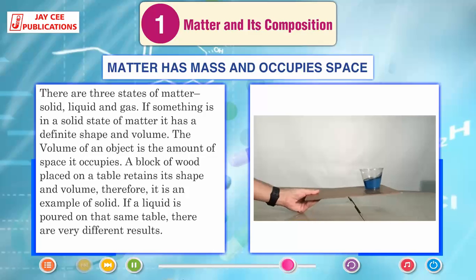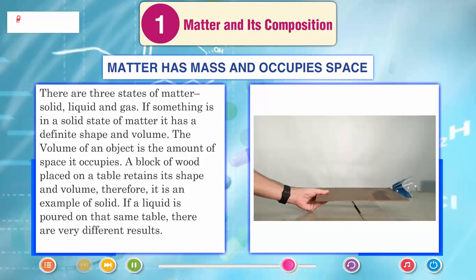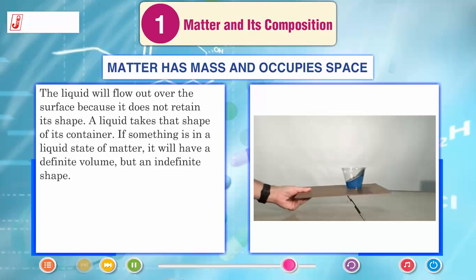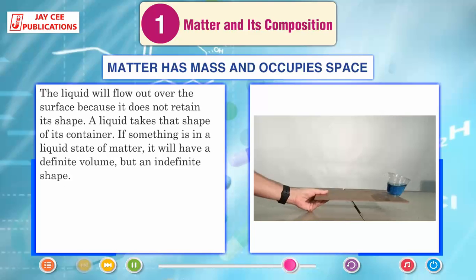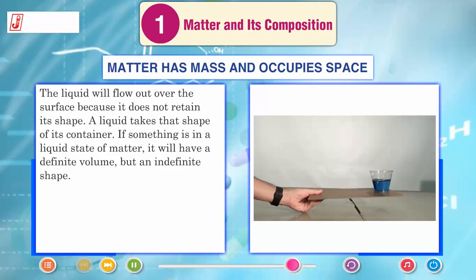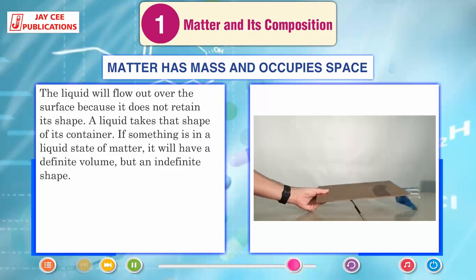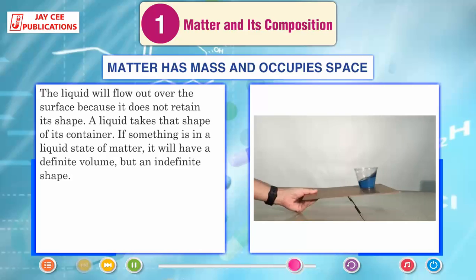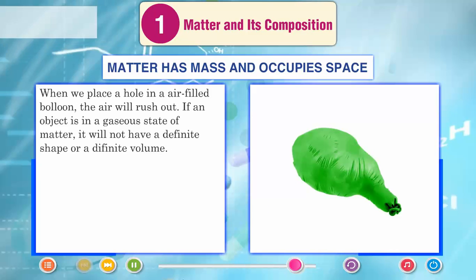If a liquid is poured on that same table, there are very different results. The liquid will flow out over the surface because it does not retain its shape. A liquid takes the shape of its container. If something is in a liquid state of matter, it will have a definite volume but an indefinite shape. When we put a hole in an air-filled balloon, the air will rush out. If an object is in a gaseous state of matter, it will not have a definite shape or a definite volume.